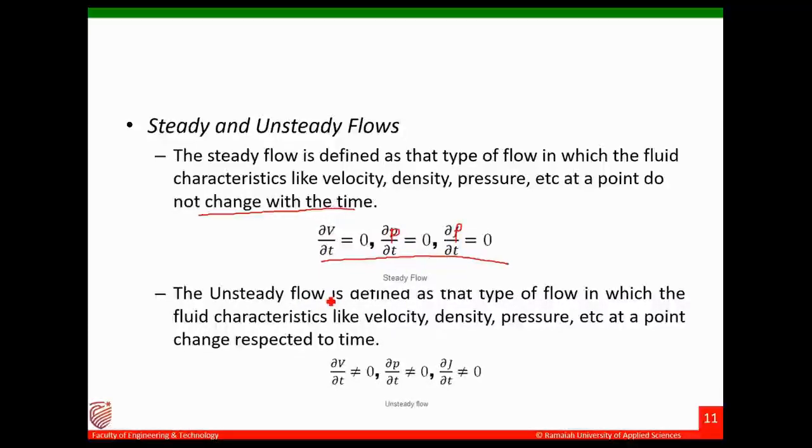Unsteady flow is where it changes with respect to time. It is defined as the flow in which the characteristics change with respect to time, so it is not equal to 0. So they change. This is density, rho, and you can call it P, pressure.